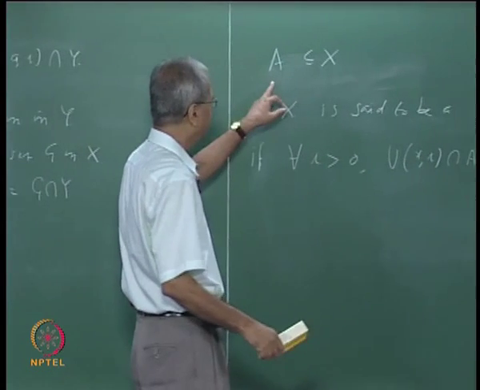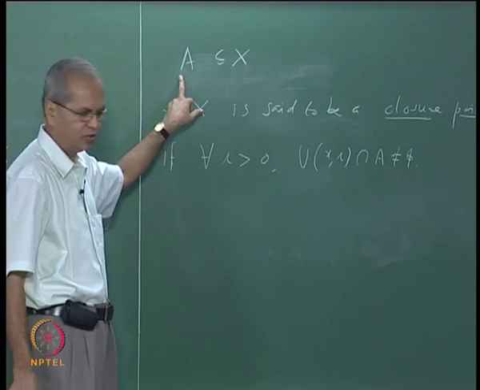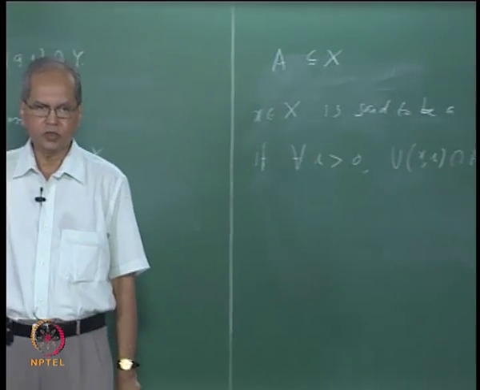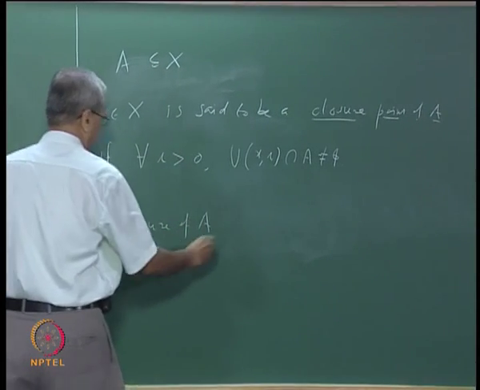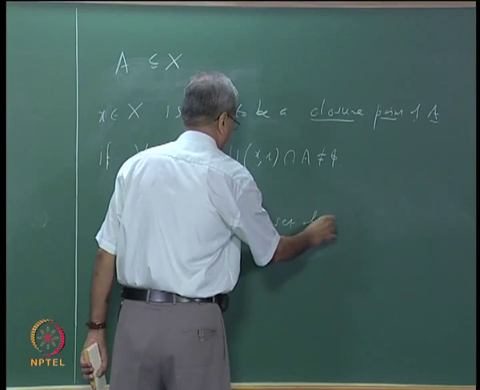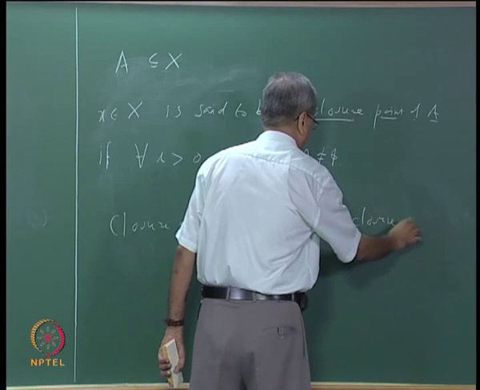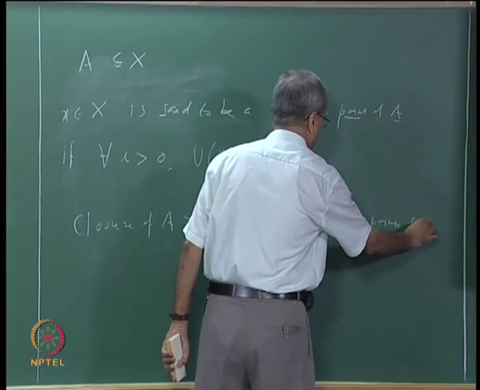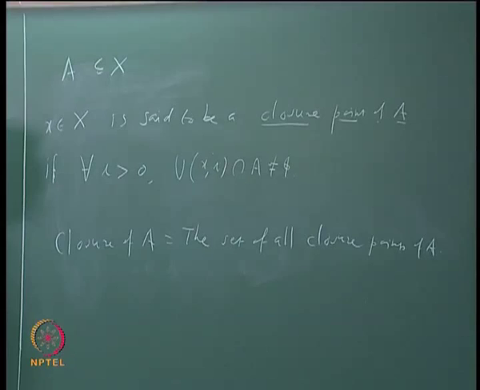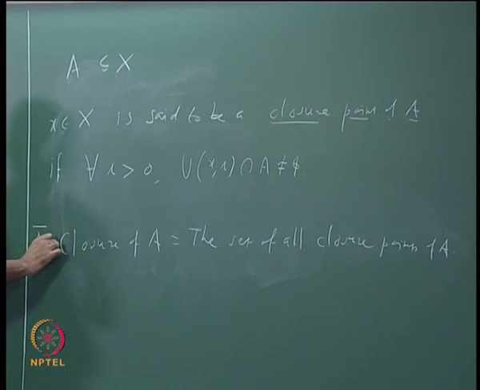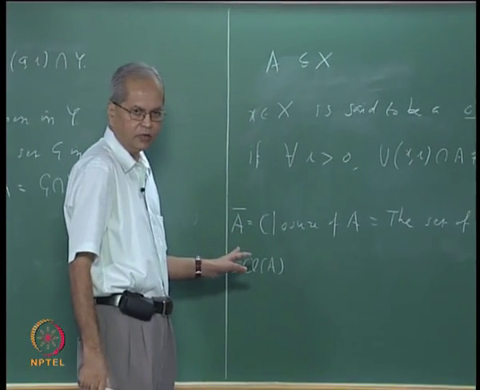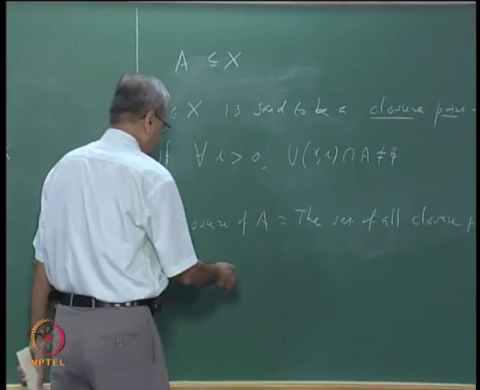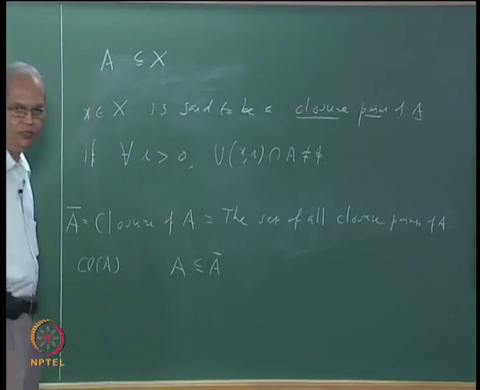Obviously, if the point x is in A, it will always be a closure point. And the set of all such closure points is called the closure of A. We shall denote that by A closure, that is A with a bar, or some books also write cl(A). It is the set of all closure points of A. What we have seen just now is that every point of A is a closure point of A. In other words, A is contained in A closure always.